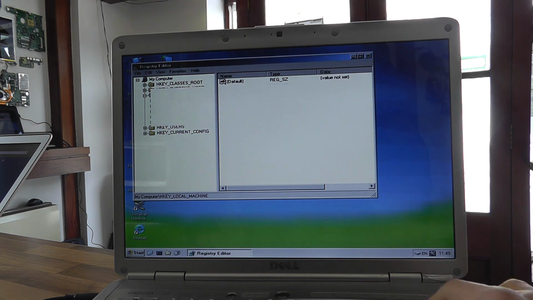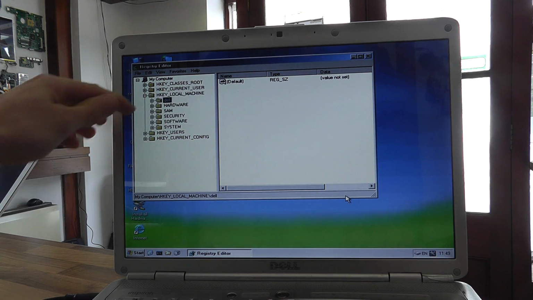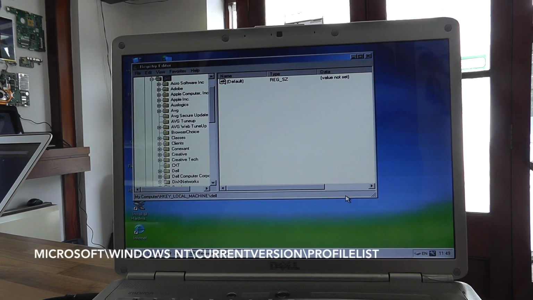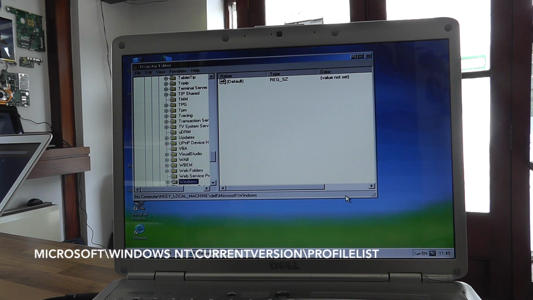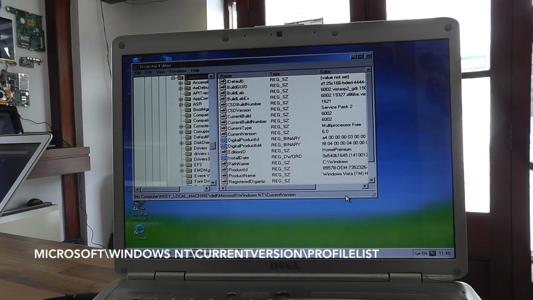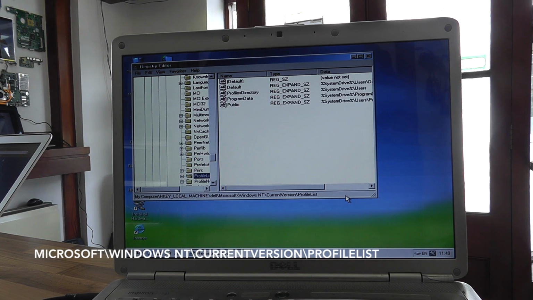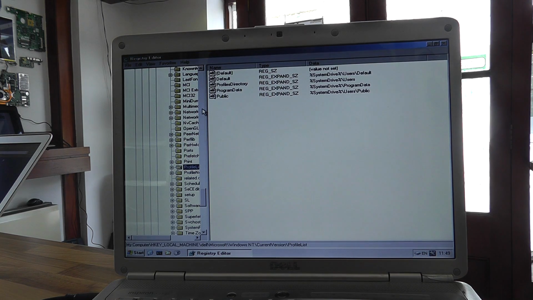Call it whatever you want. And as you can see, we now have Dell up there. So we're going to go Dell, Microsoft, Windows NT, CurrentVersion, ProfileList. Now we'll just maximize this again.